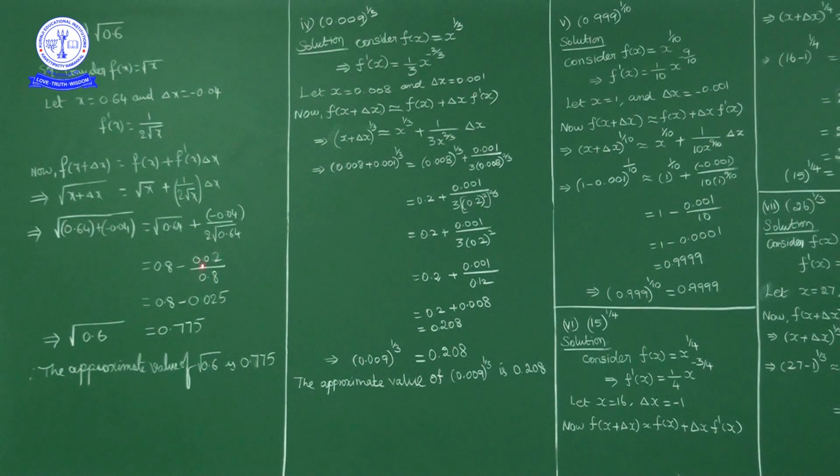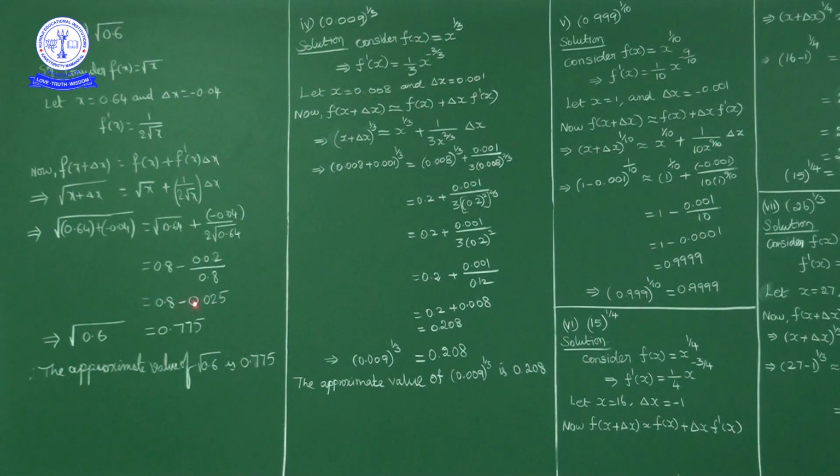If you simplify, what can you write here? 20 by 8. Multiply numerator and denominator by 100. So we get 2 by 80. 2 by 80 is 0.025.